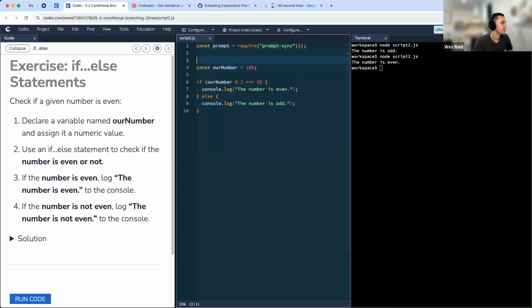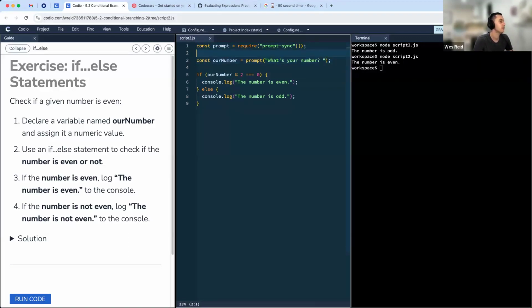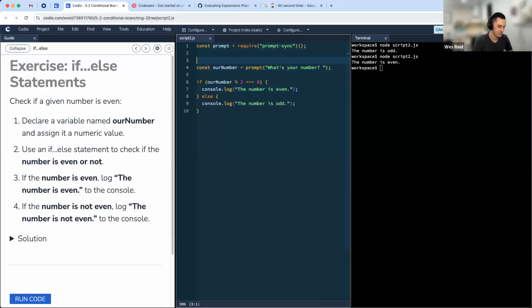Let's try it. Let's just see what happens. Just this, and then we could say, oh, I guess actually, sorry, we need to put that in here. I think this should be good. This will cause some problems for us, which is really nice. All right, so go ahead and run this code. So notice up here, I've included in prompt. You all don't need to do this, but this is sort of a nice merging of some of our skills. So that's been imported. Let's go ahead and run it.